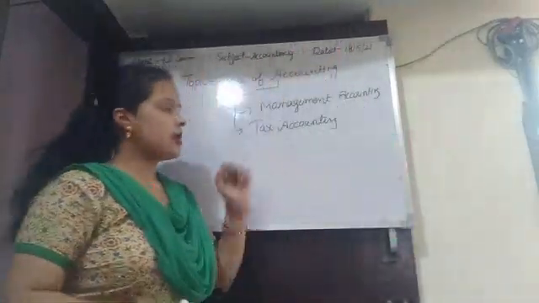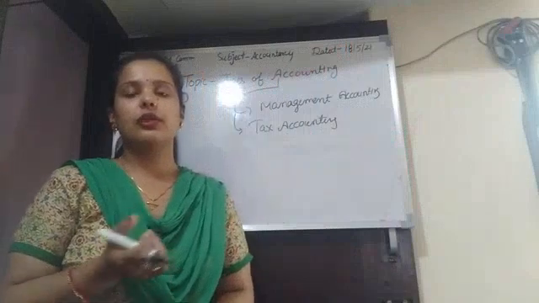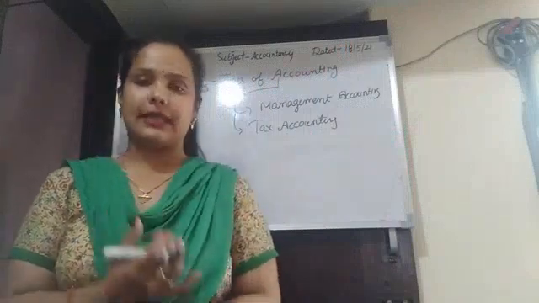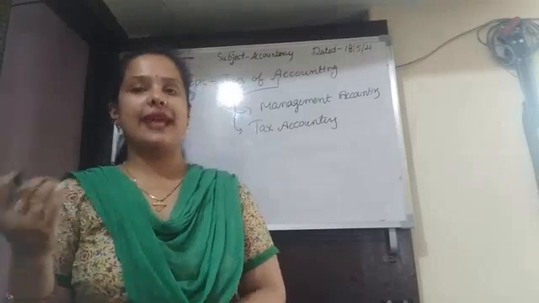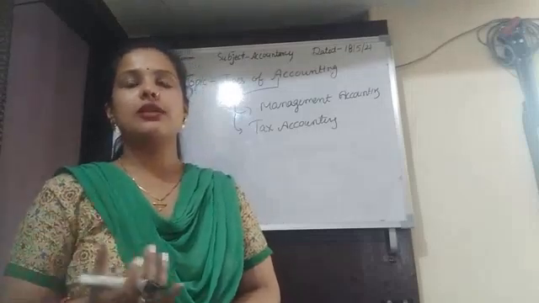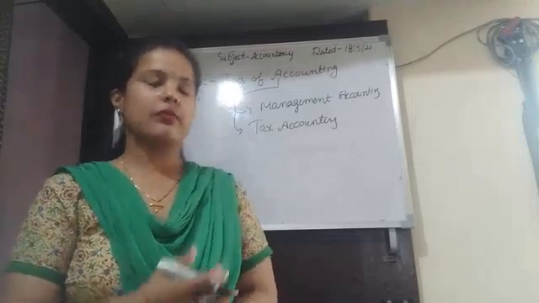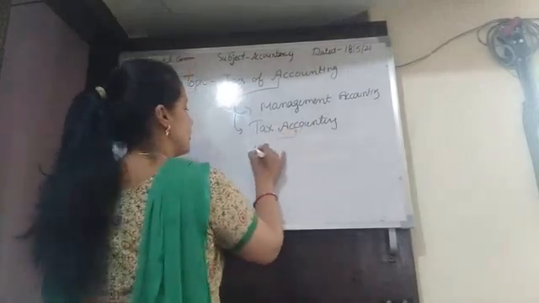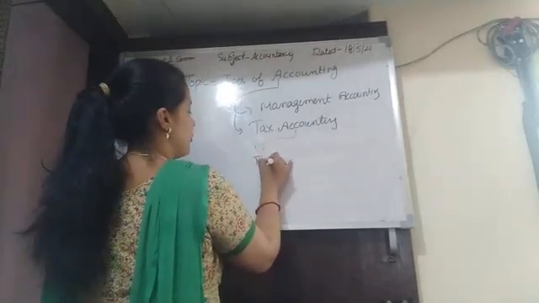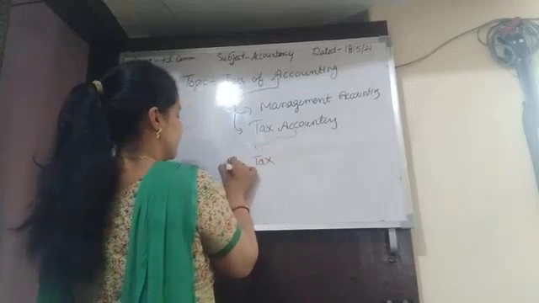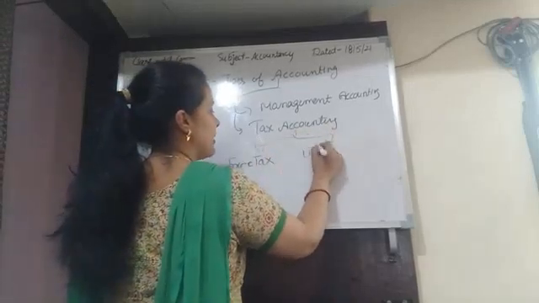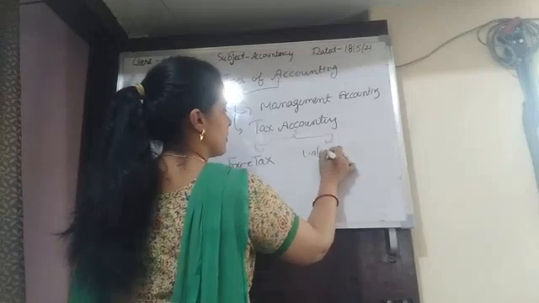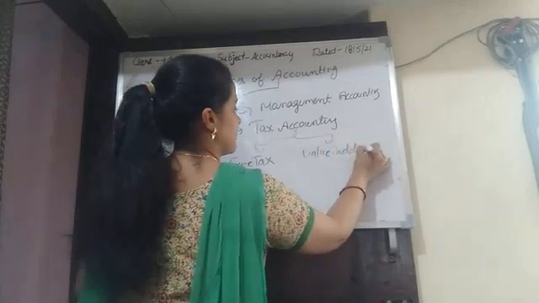Next is tax accounting. Tax accounting is used to ascertain tax. This branch of accounting is used for tax purposes. It helps in the determination of income tax and other types of tax, like value added tax.